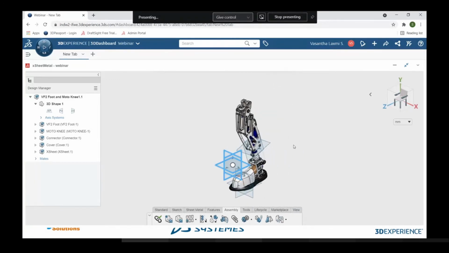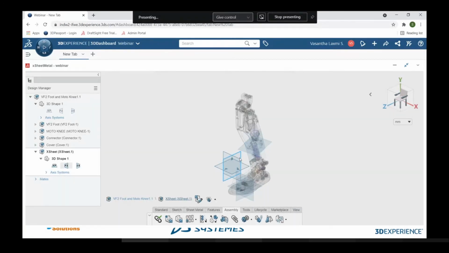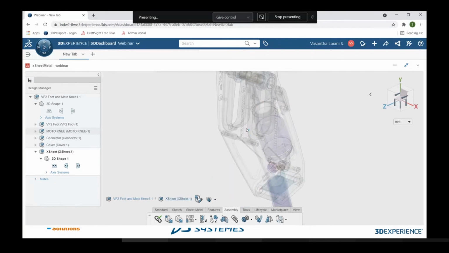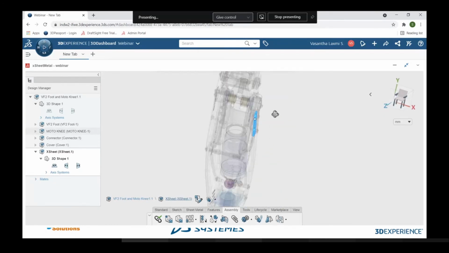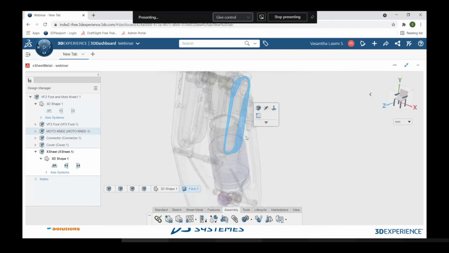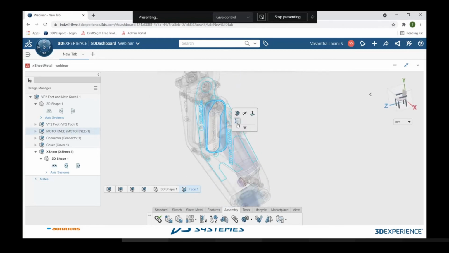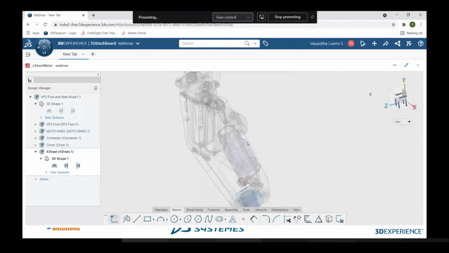So you can see here, apart from my fresh part, all the other components have been made transparent. Along with my assembly name, there is another part name which I just created as the X sheet. This is in activated mode. So this is how the top-down assembly works in this part. I'm quickly adding the sketch onto this face so that I can create my X sheet metal part.